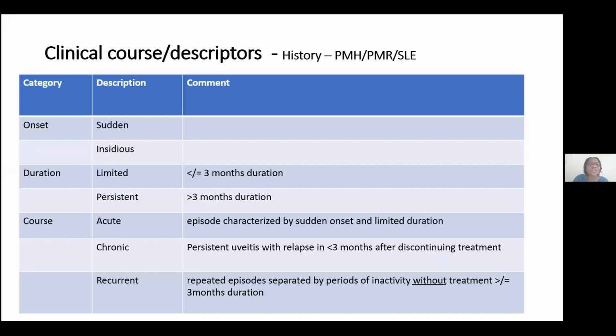Or it could be chronic when you have a persistent uveitis. That is, it lasts more than 3 months. However, it also relapses within 3 months, less than 3 months after you discontinue your treatment. However, this is different from the recurrent uveitis, in which you have repeated episodes separated by periods of inactivity without treatment greater than 3 months. So the patient could have uveitis in January and you have treated it, then by July again, is coming down with another episode altogether.